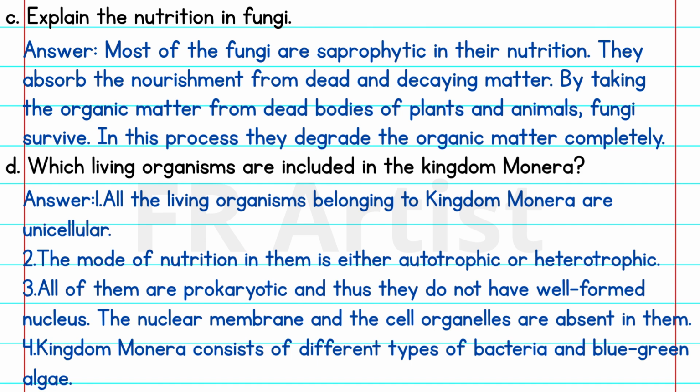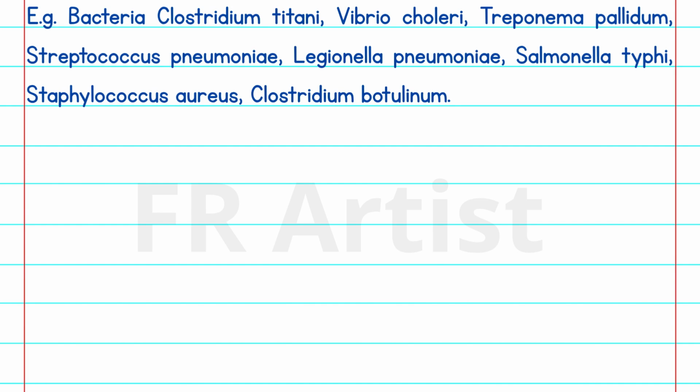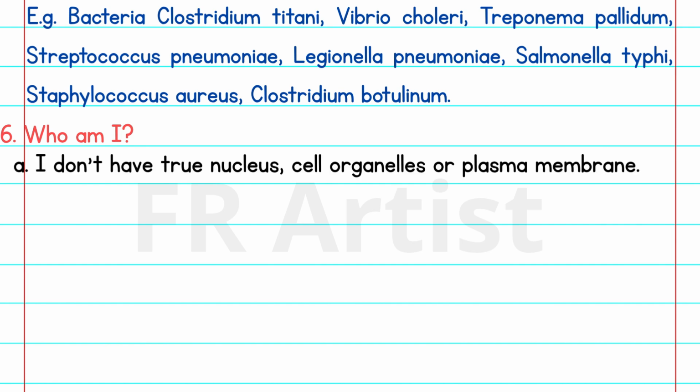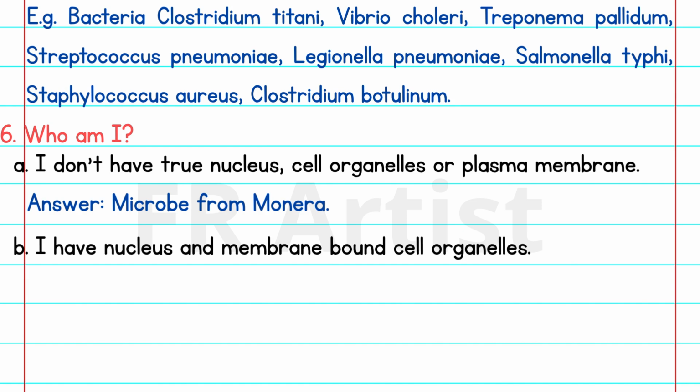Fourth, kingdom Monera consists of different types of bacteria and blue-green algae. Example: bacteria Clostridium tetani, Vibrio cholerae, Treponema pallidum, Streptococcus pneumoniae, Legionella pneumoniae, Salmonella typhi, Staphylococcus aureus, Clostridium botulinum.